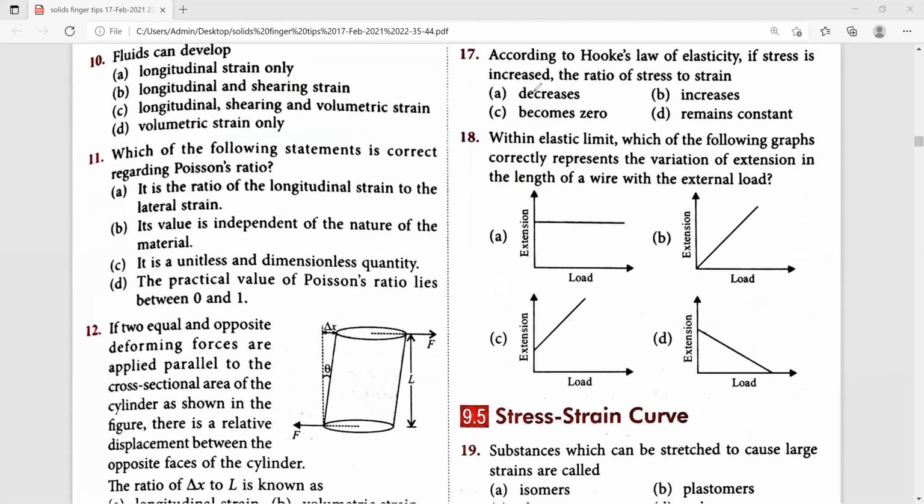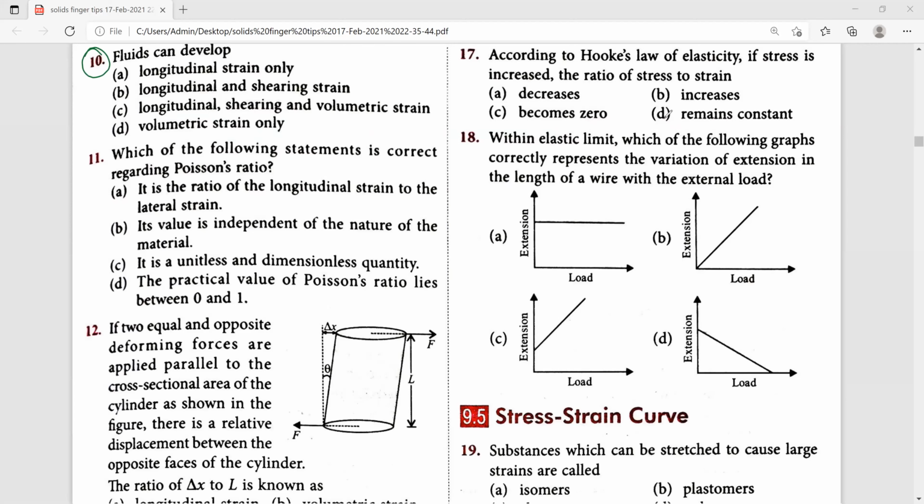Next, 10th one, fluids can develop. They have given four options and we have to choose the right answer for this. So fluids can develop volumetric strain only. Therefore, they have given longitudinal strain only, longitudinal and shearing strain, longitudinal and shearing and volumetric strain only. So for 10th one, this one is the right answer.